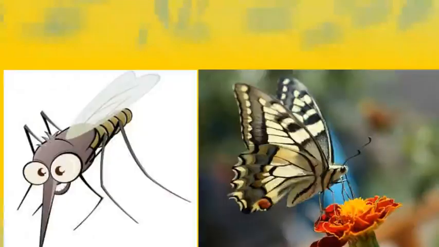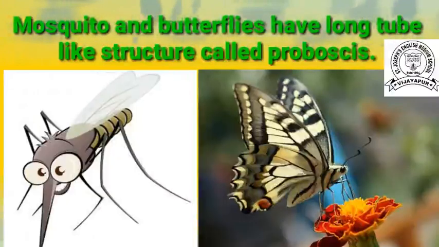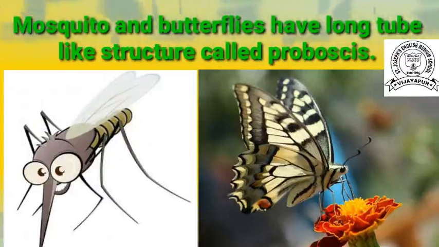Now the next part, children, insects like mosquito, butterfly and honeybee. These insects have a very special structure, that is a proboscis. What is proboscis? A butterfly and a mosquito have a long tube-like structure. It is called a proboscis.